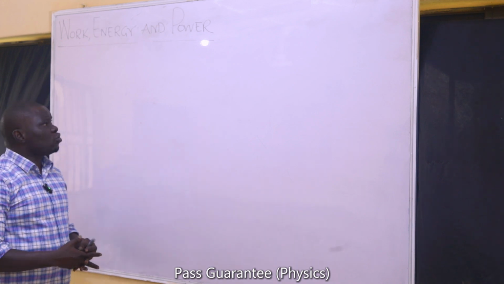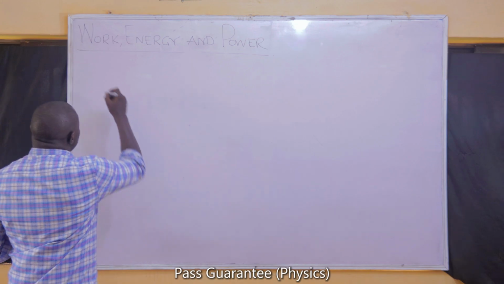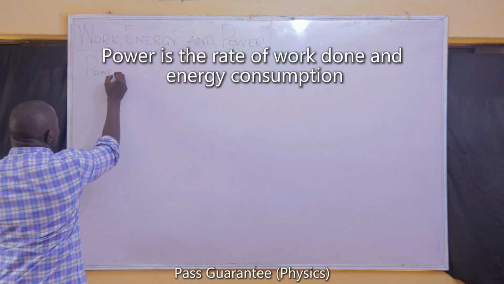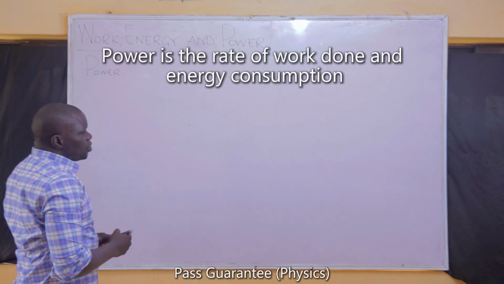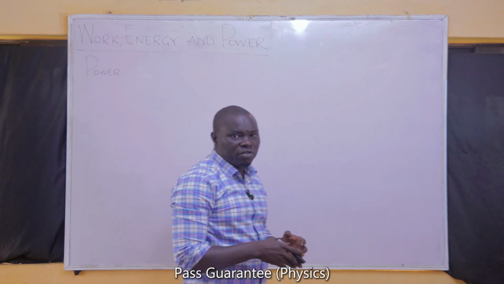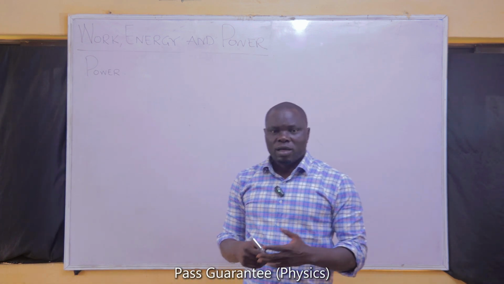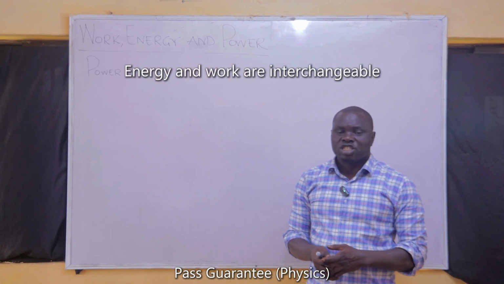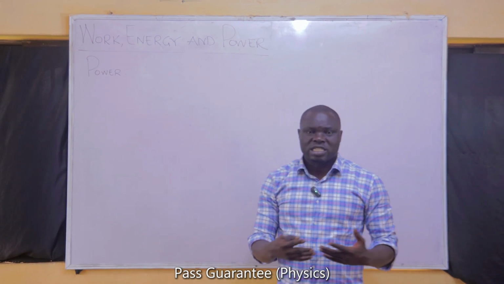Now, we move on to power. Power is the rate of work done. Power is the rate of doing work. Power is also the rate of energy consumption. I must tell you something before we move on straight into power. Energy and work are interchangeable. Energy and work are interchangeable. That is why they even appear in each other's definition.